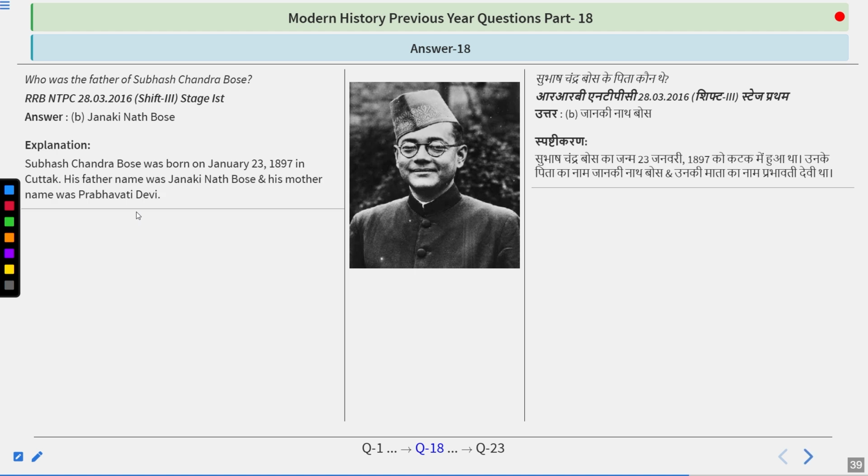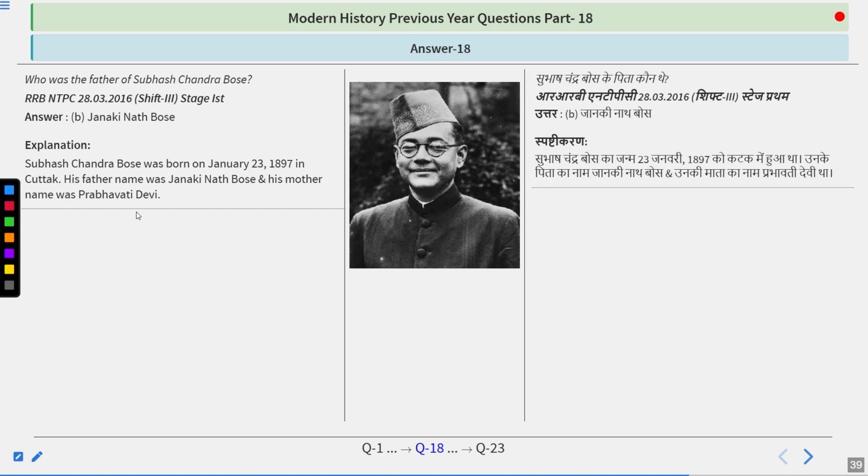Subhash Chandra Bose was born on 23rd January 1897 in Cuttack. His father's name was Janki Nath Bose and his mother's name was Prabhavati Devi. So remember the name was Janki Nath Bose. He was the father of Subhash Chandra Bose. He was born in Cuttack.